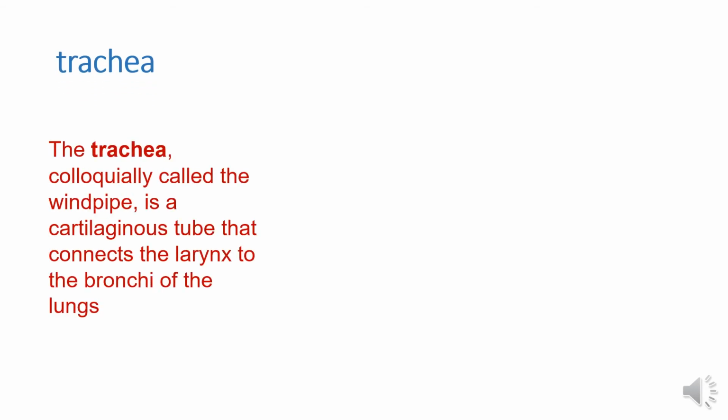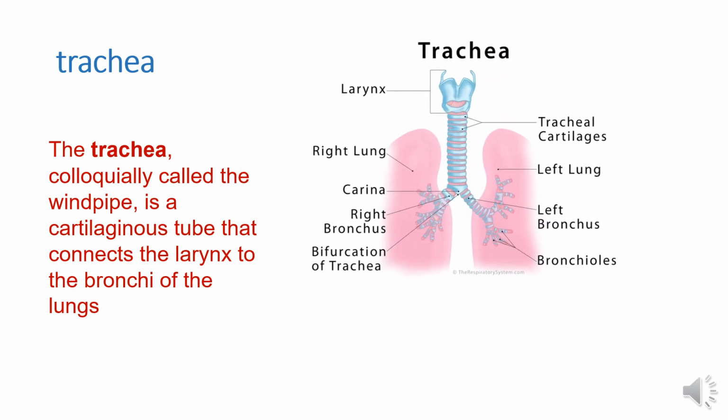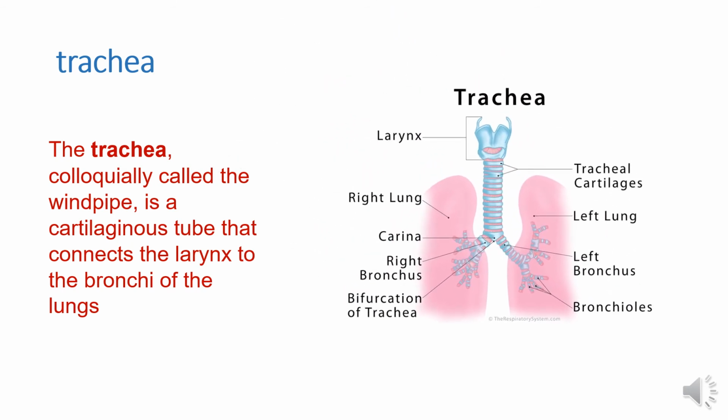Next is the trachea. The trachea is also called the windpipe. It is the cartilaginous tube that connects the larynx to the bronchi of the lungs. You will see in this diagram, the trachea is basically made up of 20 C-shaped cartilages. These rings are not circular because the esophagus lies behind it. So the function of the rings of cartilage is to prevent the windpipe from collapsing in any situation.